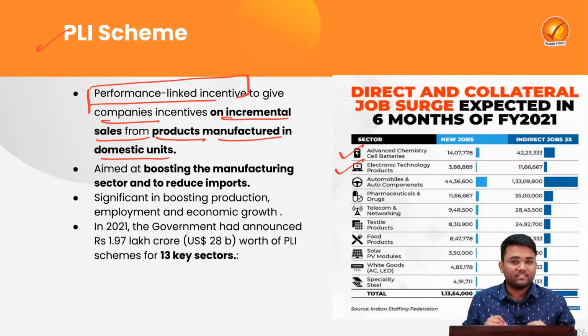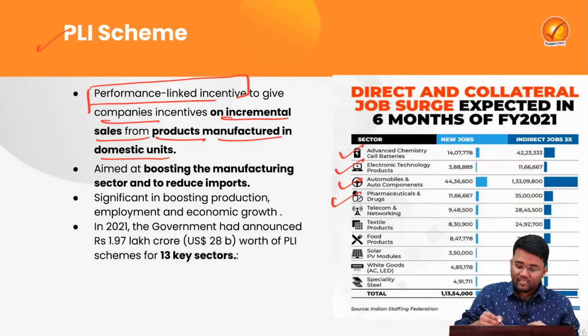Then there is the electronics technology sector, the automobile and auto component sector, and the pharmaceutical and drug sector. There were 13 key sectors identified earlier, and now it has been increased further. So the government wants to focus here through this particular PLI scheme. How will this be implemented?